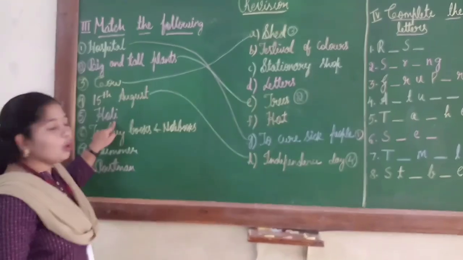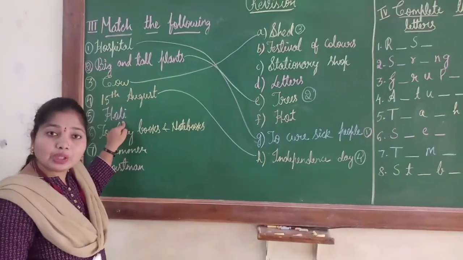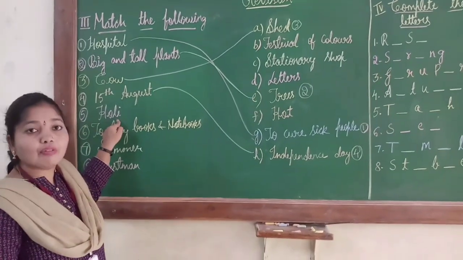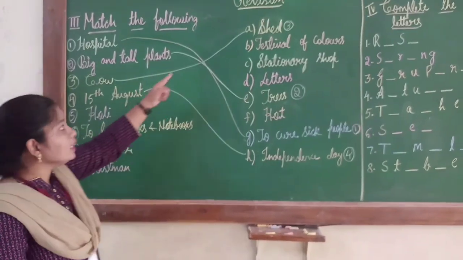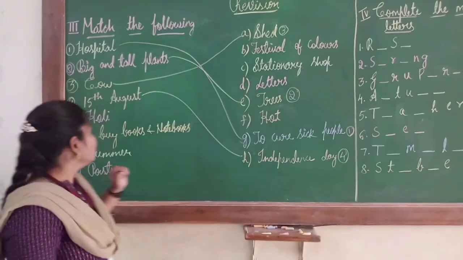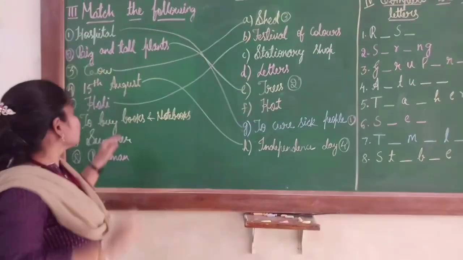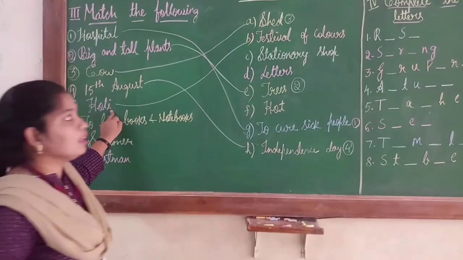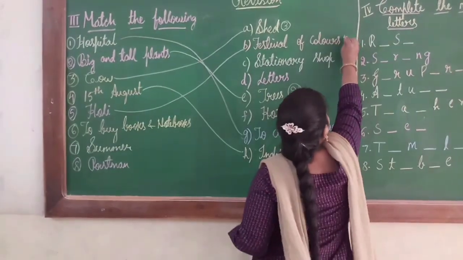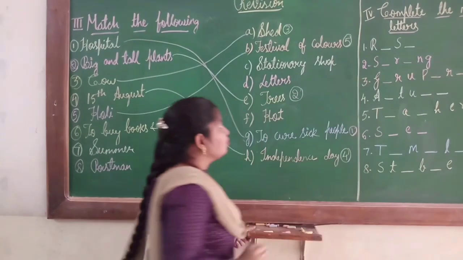Next, Holi. Holi is a festival of light or colors, children. Holi is a festival of colors. So here option B is correct. So I will join this Holi to festival of colors. This option is of 5th number. So I will write here number 5.